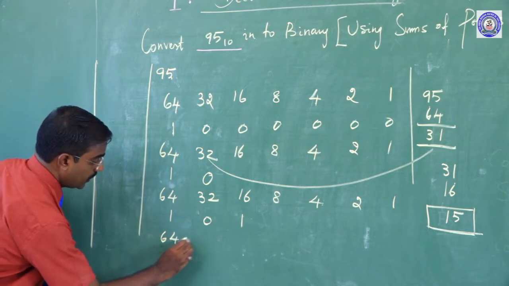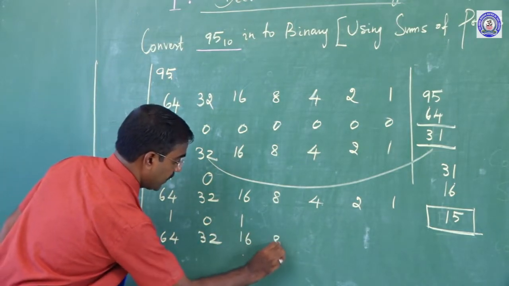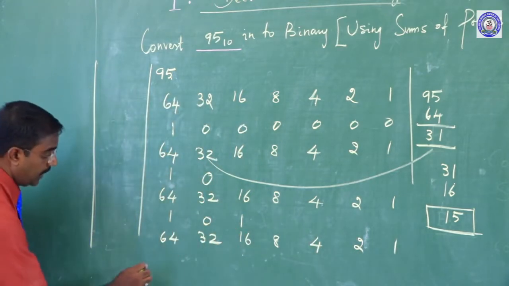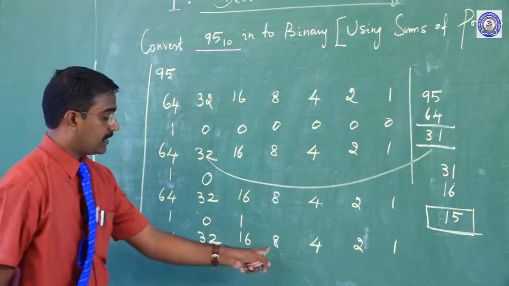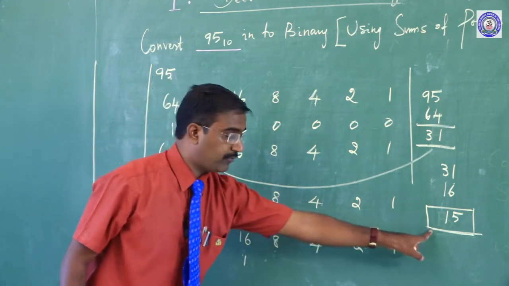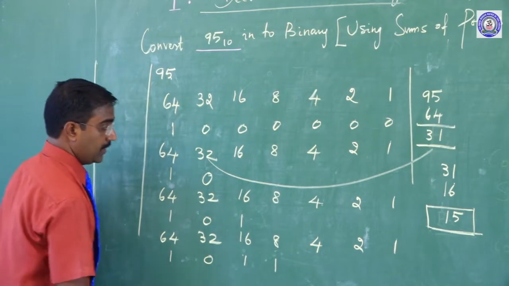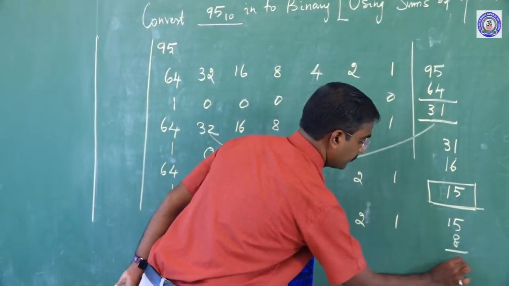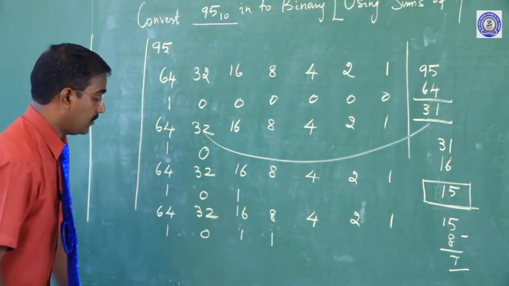Now 64, 32, and then 16, 8, 4, 2, 1. In that case 1, 0, this is also 1, here is an 8, but here is a 15. How many 8s are there in 15? Only 1. That's why we should write 1. So 15 minus 8 is 7. Clear? Yes. So this is 1.